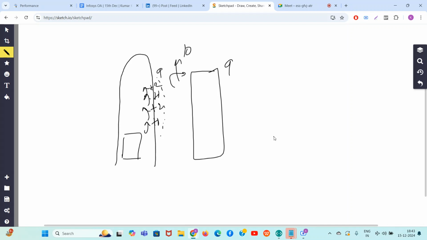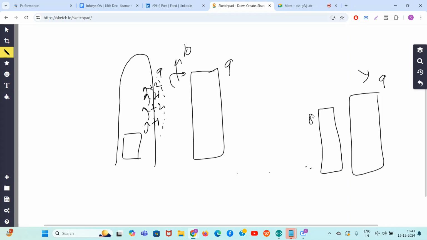Why? Suppose the maximum element in your array is 9. If the second smallest element is 8, and you have chosen the years in such a way that plus 1 is available, then you can do plus 1 and it will become 9. It will become equal. But guys,